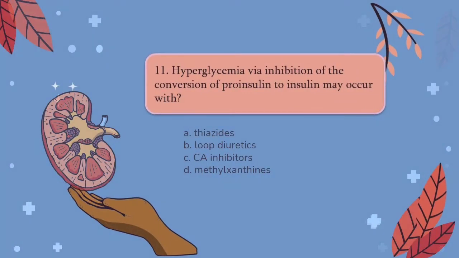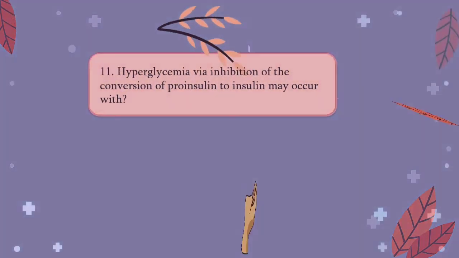For question 11, we have hyperglycemia via inhibition of the conversion of proinsulin to insulin may occur with A. Thiazides, B. Loop diuretics, C. CA inhibitors, and D. Methylxanthines.